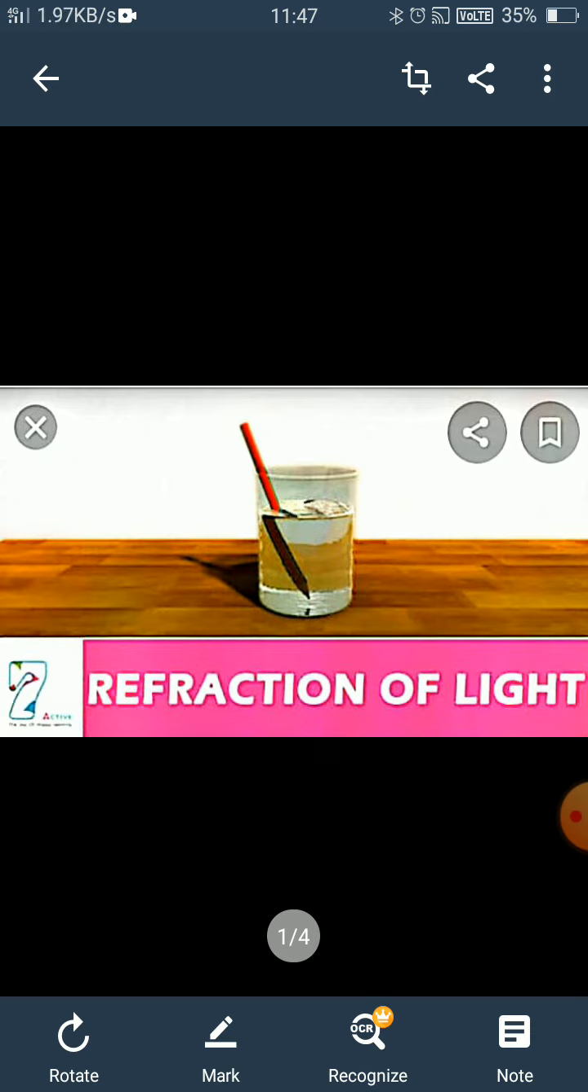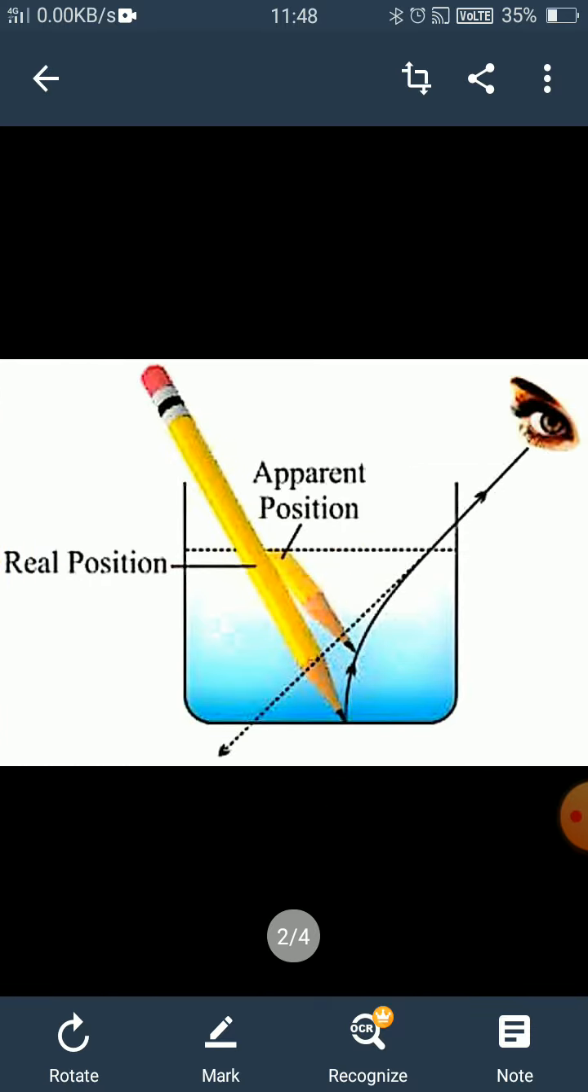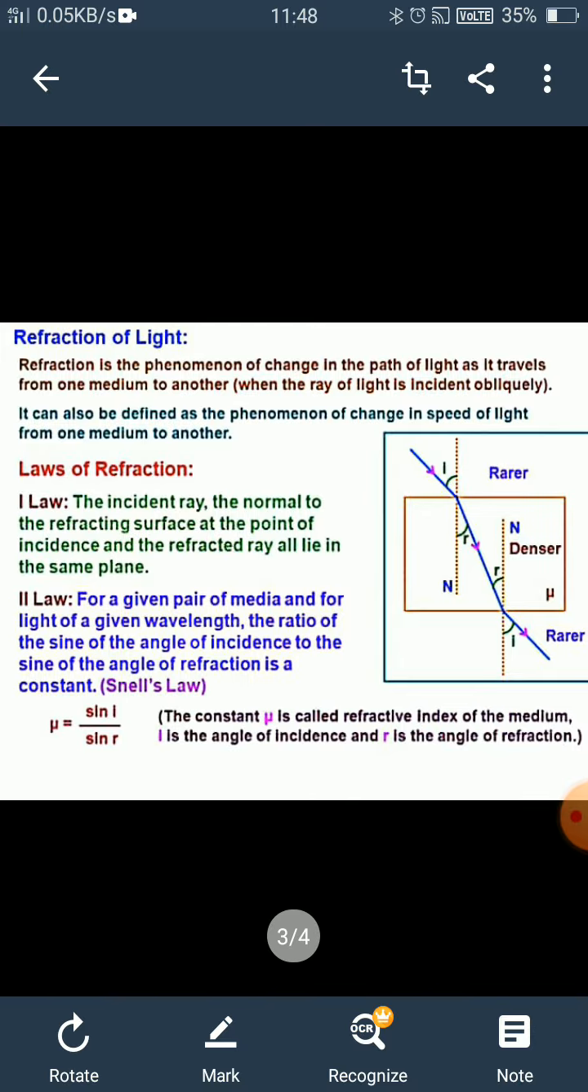So when a ray of light passes from a rarer medium to a denser medium, it bends a little towards the normal, due to which the pencil appears a little displaced from its original position. Here you can see the apparent position and the real position of the pencil, right? So we can say that refraction is the phenomenon of change in the path of light as it travels from one medium to another medium.